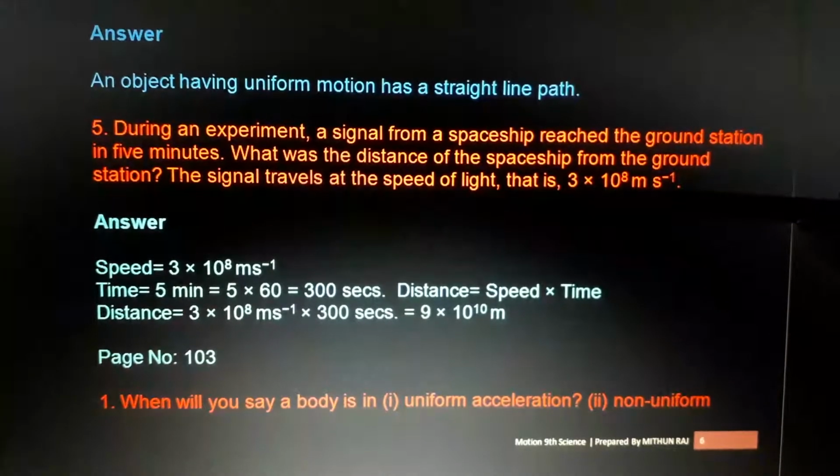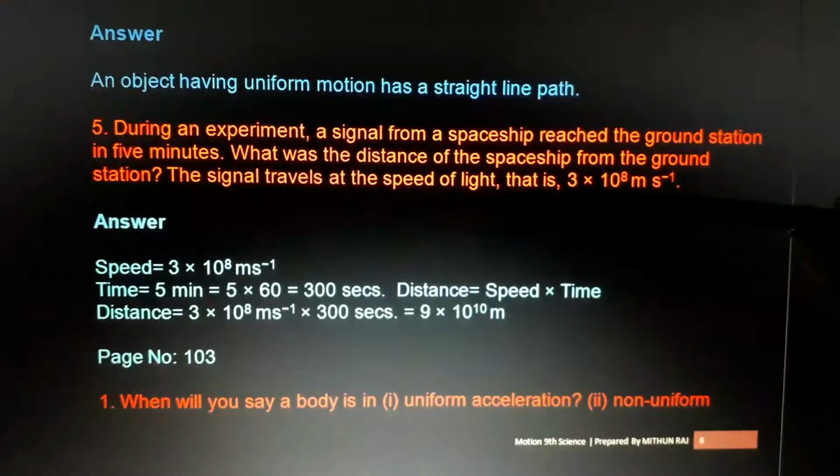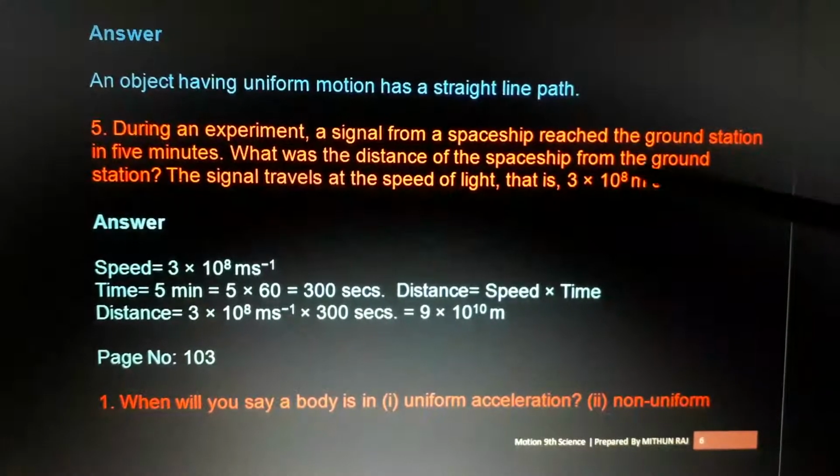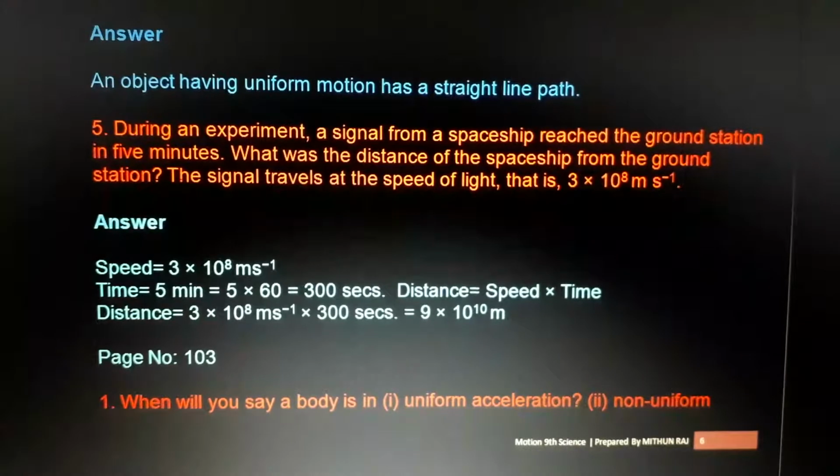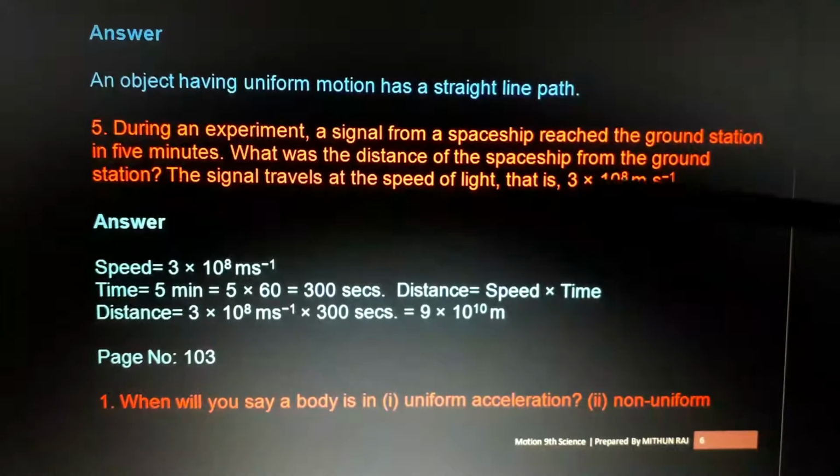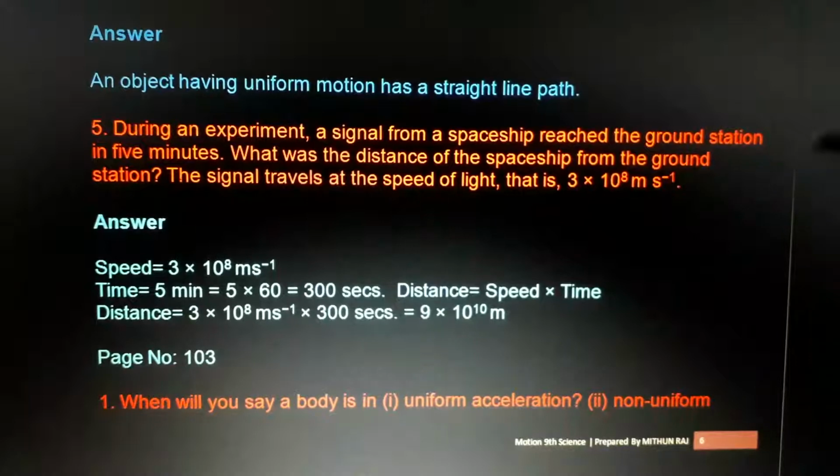This is not 3 into 108. No, 10 raised to 8 means 8 times 10 multiplied. Understand? That means after the 3 there are 8 zeros. It's a big number. Actually, the speed of light is 3 lakh kilometer per second. When we convert it into meter, it becomes 3 into 10 raised to 8 meter per second. Understood? So what do you want to find?